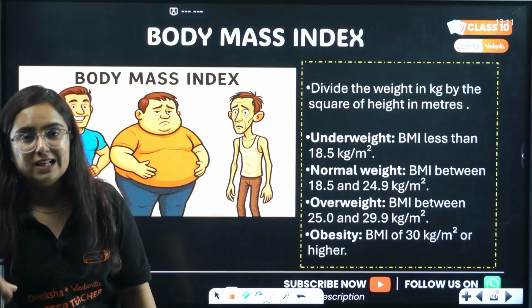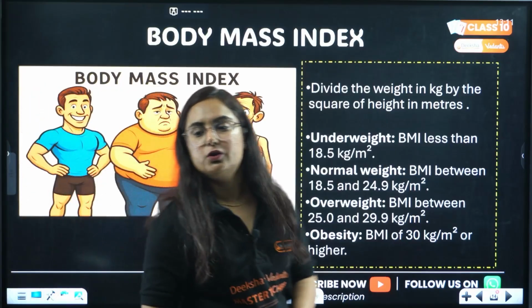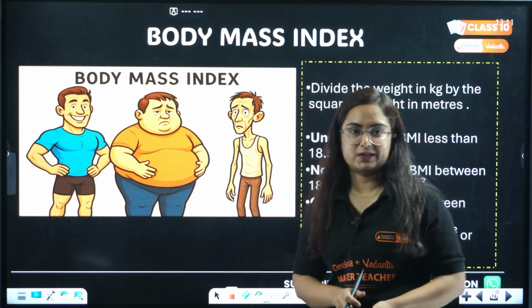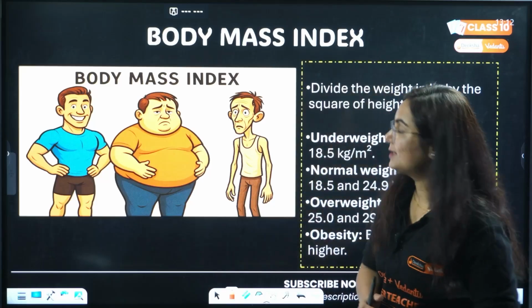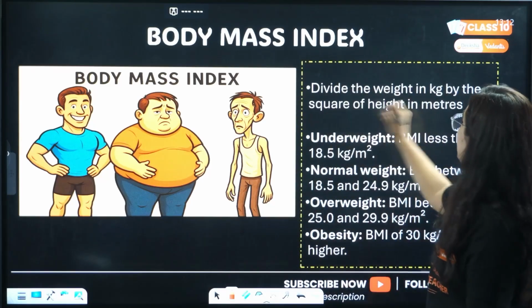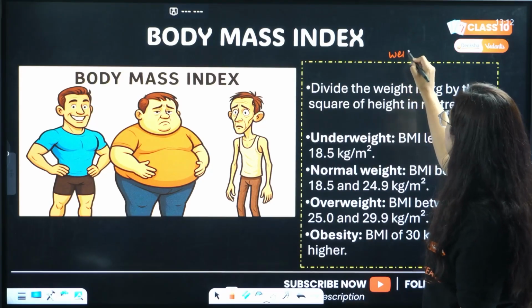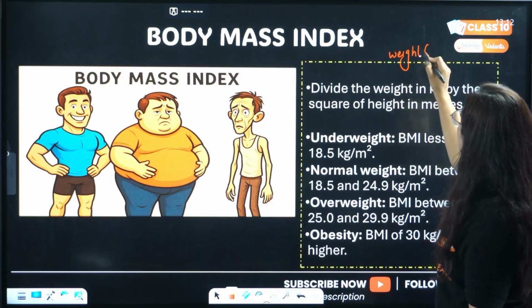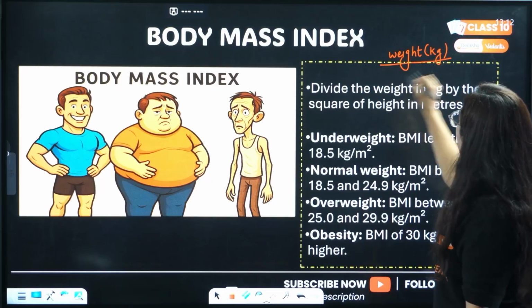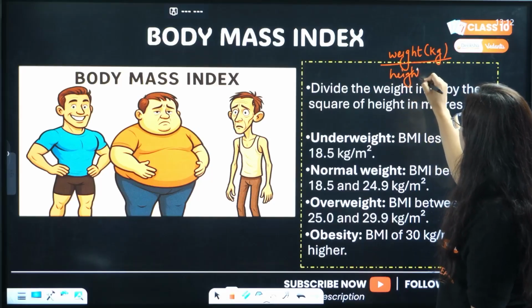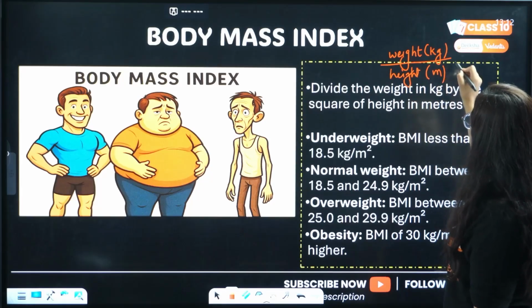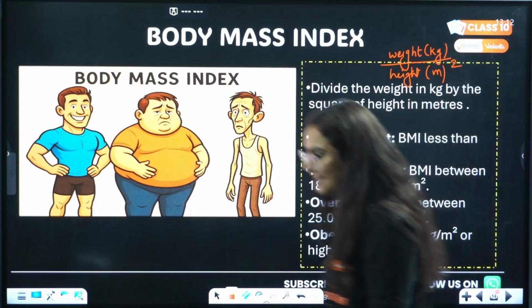But before that, there is a box given in NCERT which talks about body mass index. Body mass index is basically the person's weight in kg divided by the height of that person in meters, squared.